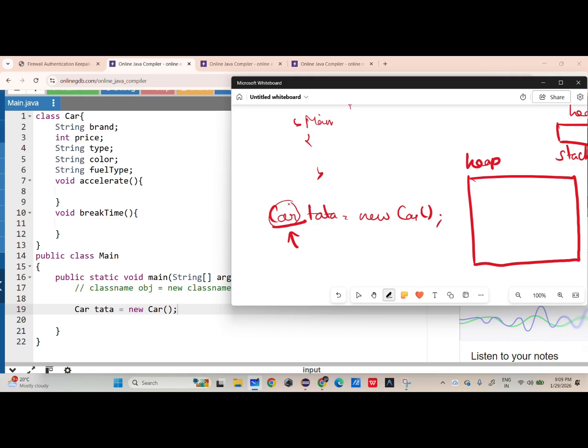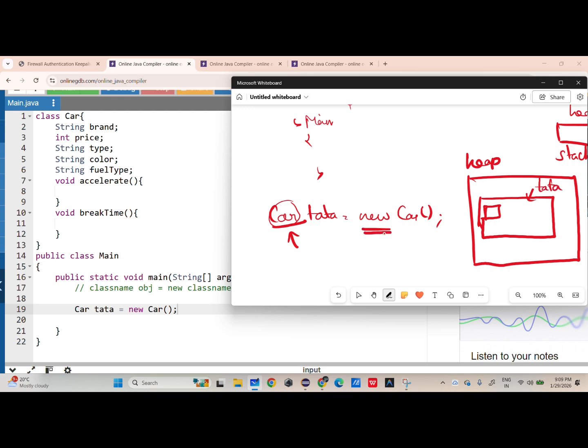For the Car data type, I know how much memory I can allocate. So for the Car type, I have to allocate this much memory, and I name it Tata.